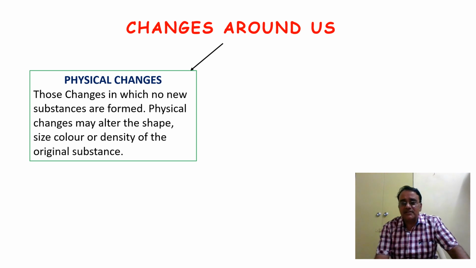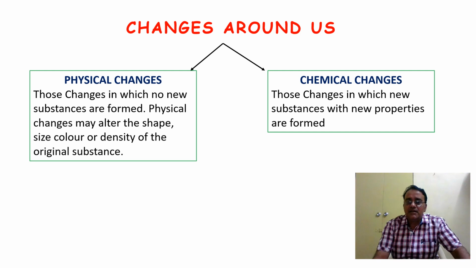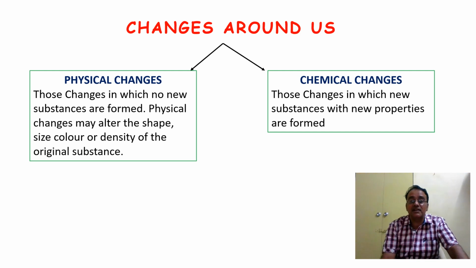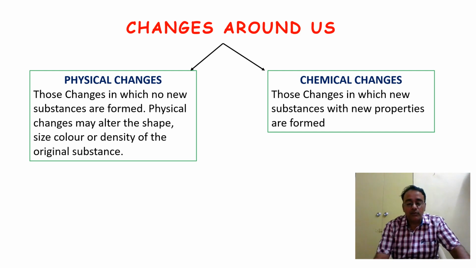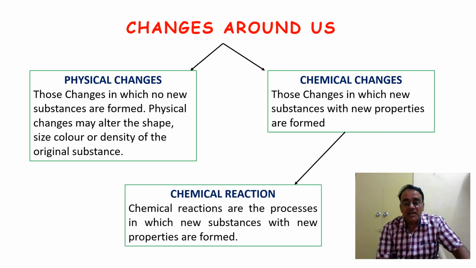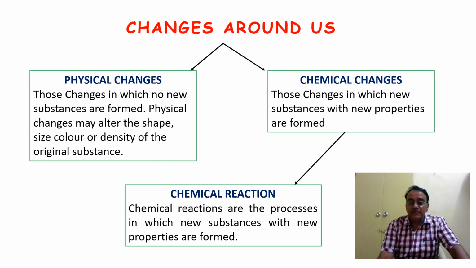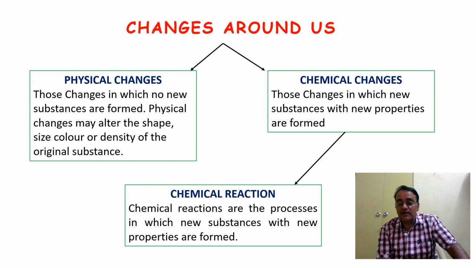Now let us move toward the second one, that is chemical changes: those changes in which new substances with new properties are formed. So these are the two changes which occur around us. Under chemical changes we have one very important topic, the main topic of our chapter, that is chemical reaction. Whatever chemical changes we are observing, that process is called a chemical reaction.